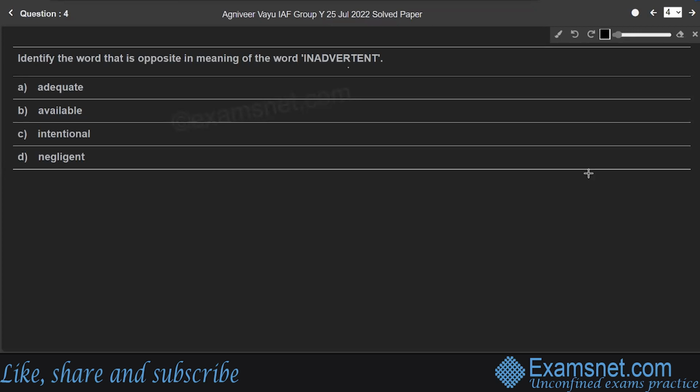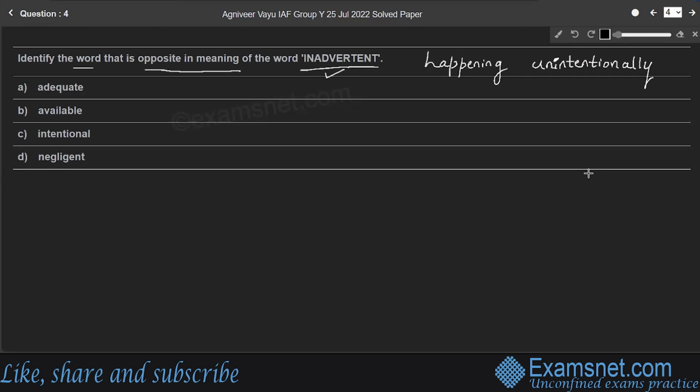Question number 4. Identify the word that is opposite in meaning of the word inadvertent. So we need to find the opposite meaning of the given word among the 4 options. Here the word is inadvertent. Inadvertent means done or happening unintentionally. So the opposite meaning of happening unintentionally is intentionally.